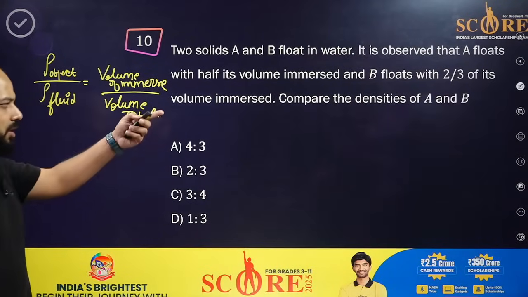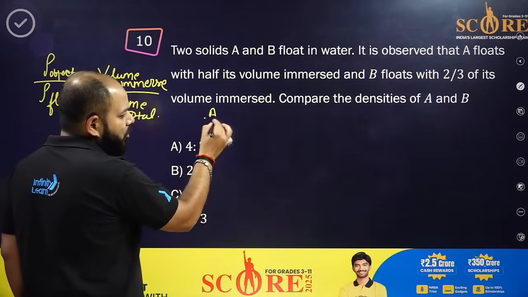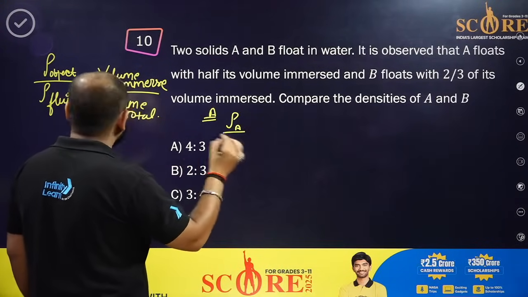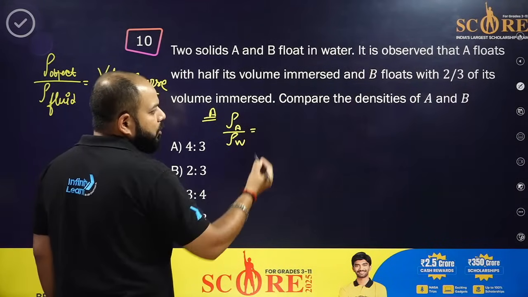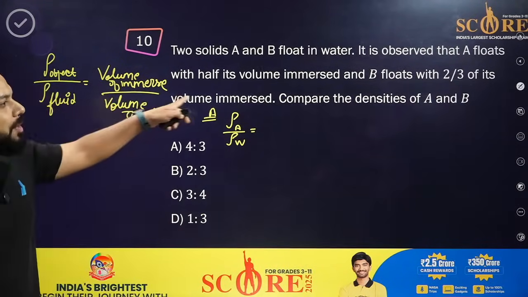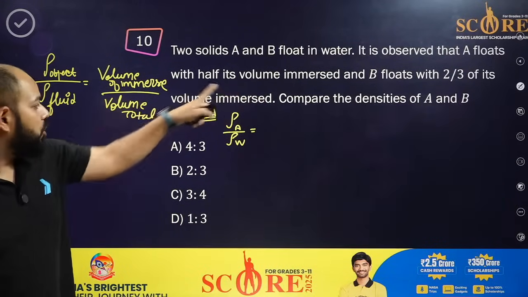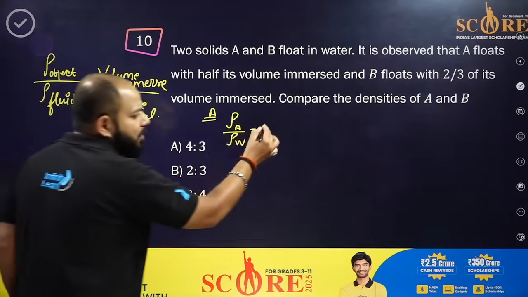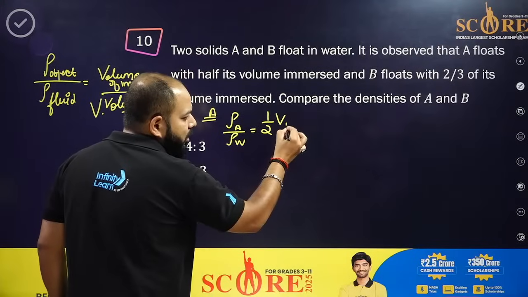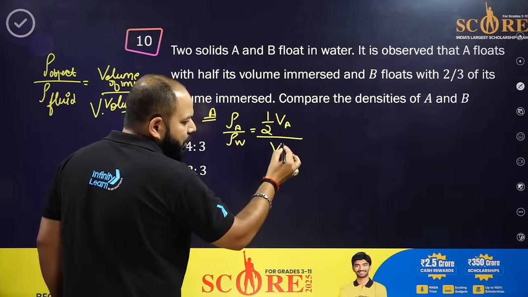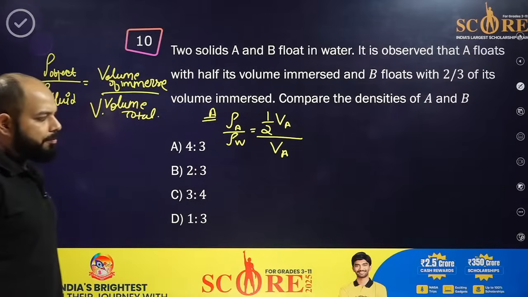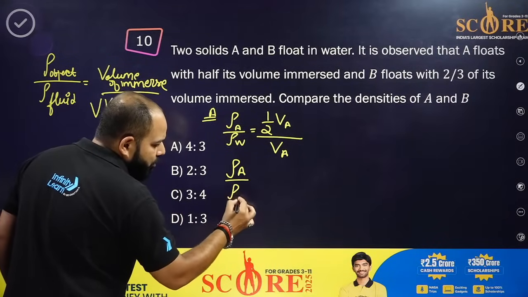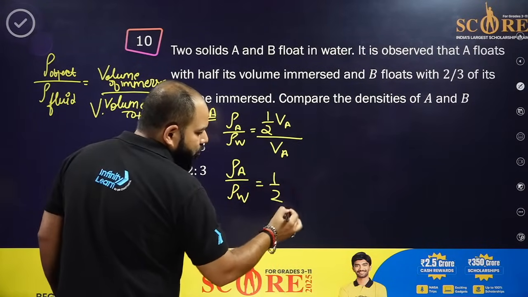Let's put the values here one by one. For A, rho A upon rho of water is equal to how much volume is immersed? Half of its volume. If the volume is V, then the immersed part is half of V, and the total is V of A. Clear?